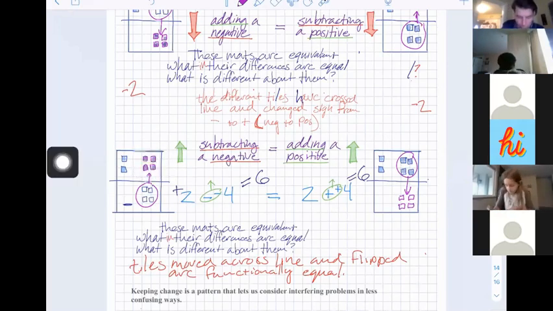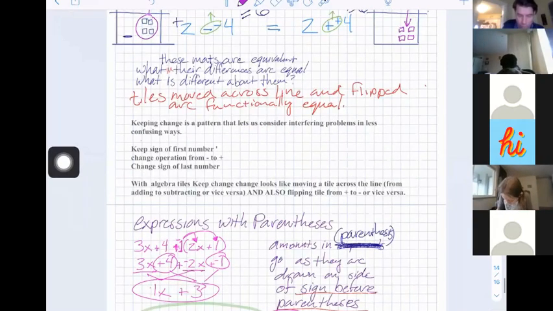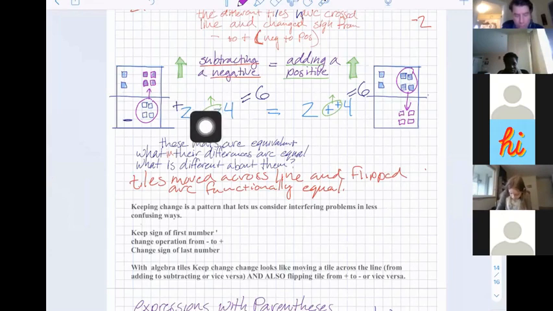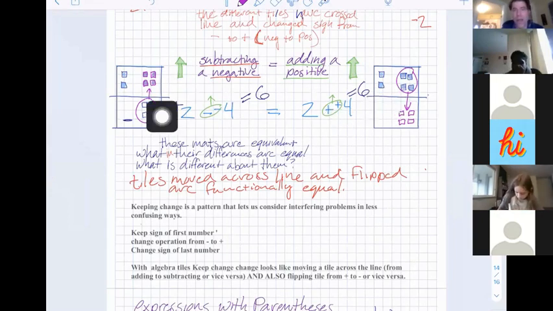So that's a really important thing to understand. Here's my summary of that. This is called keep, change, change. And we call it that because you keep the sign of the first number, but you change this and you change this. So you change the operation, change the sign of the second number, and make them look like that. And it gives you the same value.